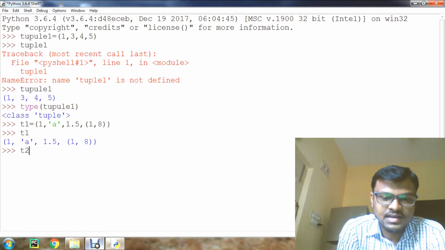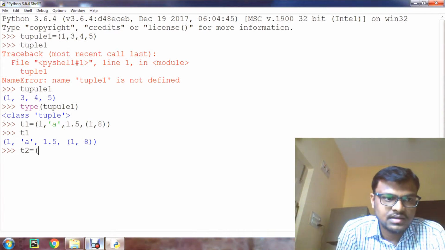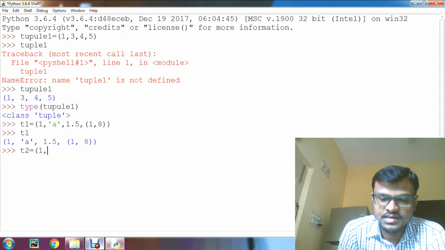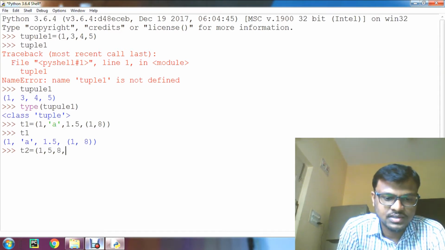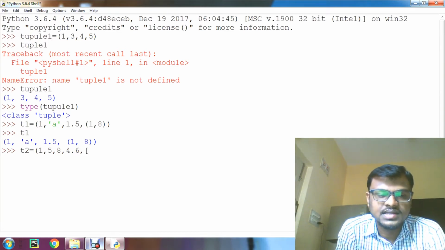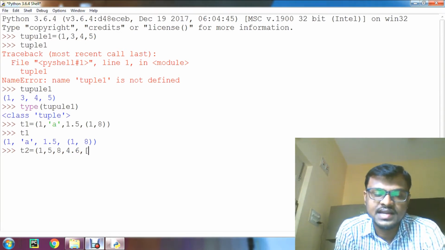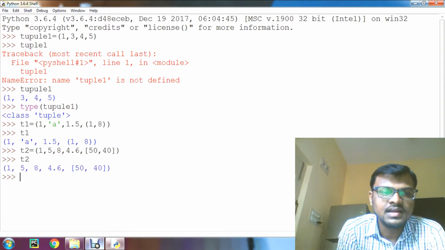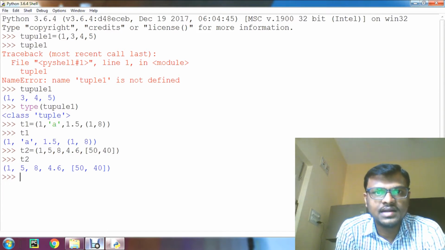And also we can give a list inside the tuple. For example, take T2 as some values. After this we can give the list, that is, give the list elements inside the square brackets and close. Now display T2. Clear? Like this we can create tuples.